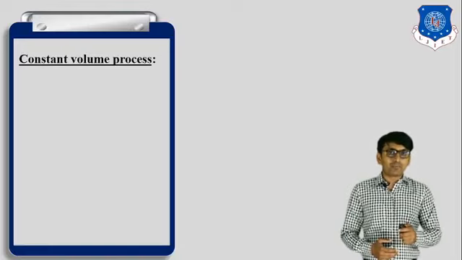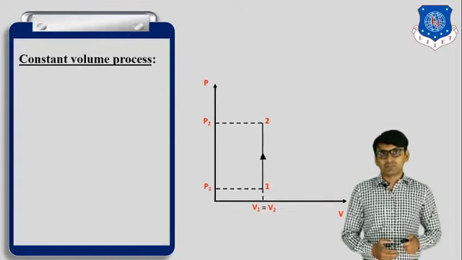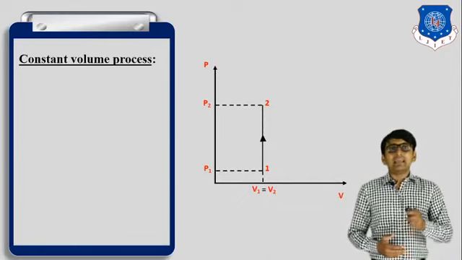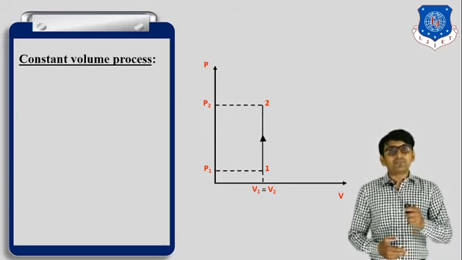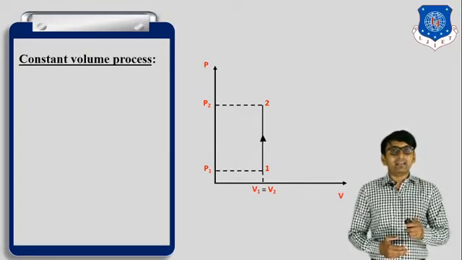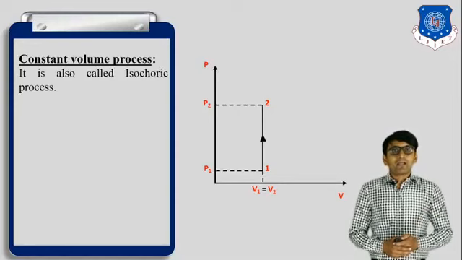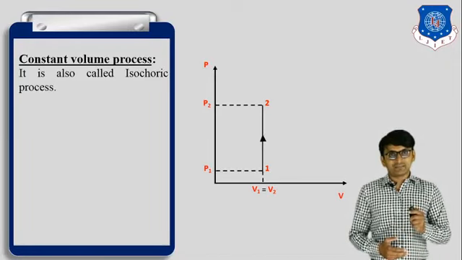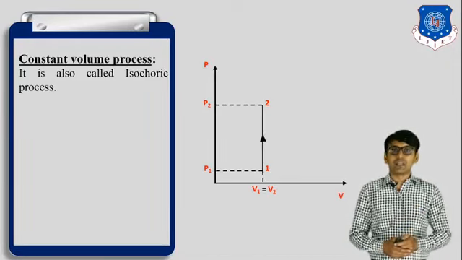In this process volume remains constant. This is the PV diagram of the constant volume process. In this PV diagram, process 1-2, in which 1 represents the initial state and 2 represents the final state, is a vertical line. So volume V1 is equal to volume V2. Volume remains the same. The constant volume process is also known as the isochoric process.